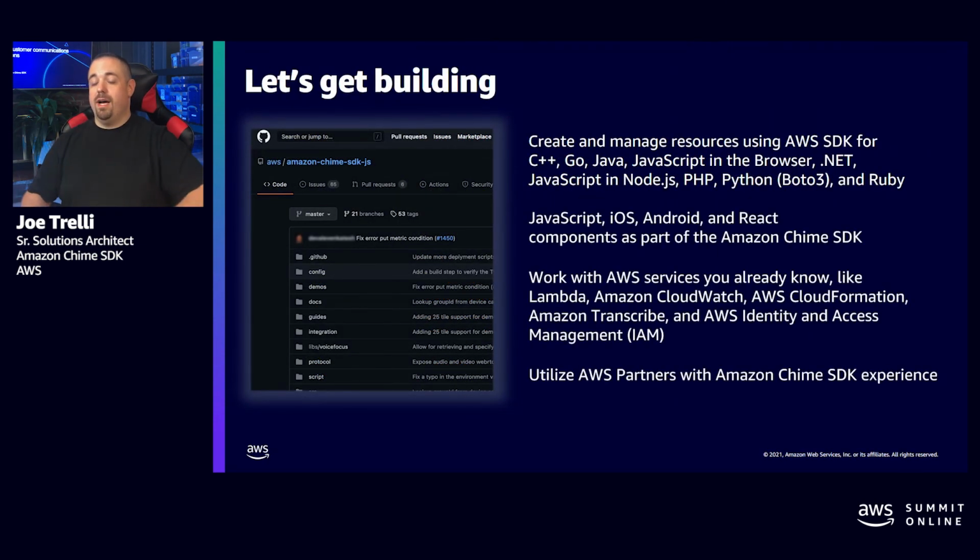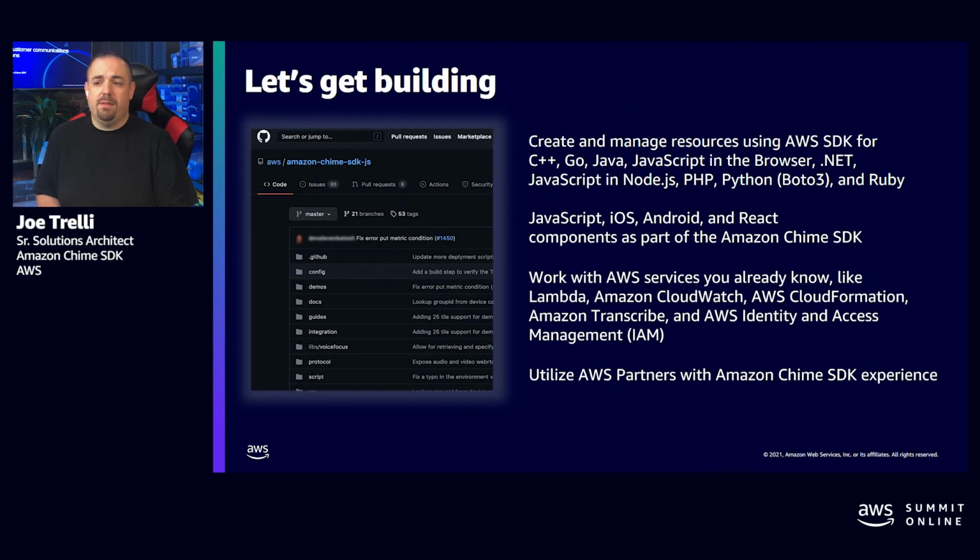So let's get building. We build in the open, so to speak. So we're on GitHub, and we have GitHub repos. We have demo applications for various different use cases. We have a serverless demo. Highly recommend having your developers or you run the serverless demo so that you can see how these things work. You can look at the source code, and you can take a look at how you might build it into your application and customize it for you. These are just examples. We have customers do all kinds of interesting things with them.